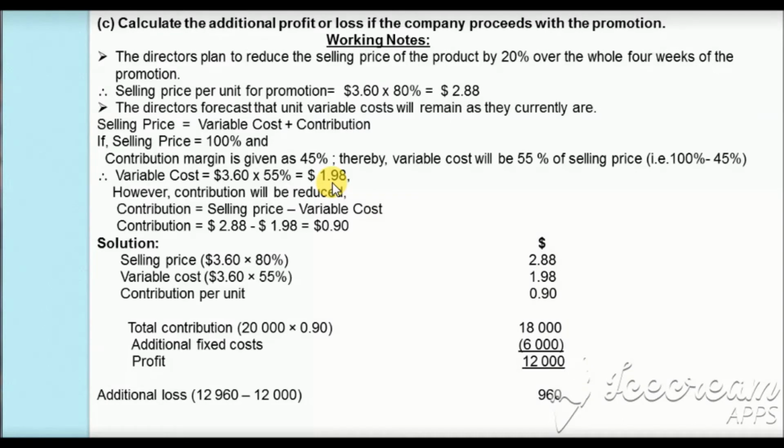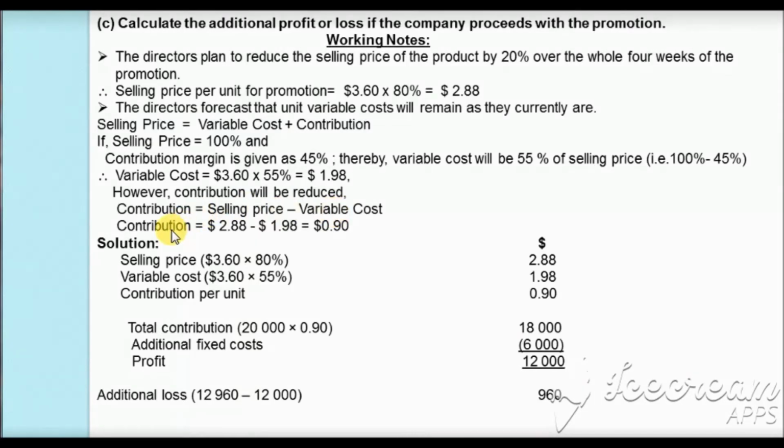Then next we are going to calculate the contribution, and this contribution is for the period of promotion. So when we are talking about the contribution for the period of promotion, we are going to take the selling price which is for the period of promotion, that is $2.88. And in marginal costing, contribution is equal to selling price minus variable cost.